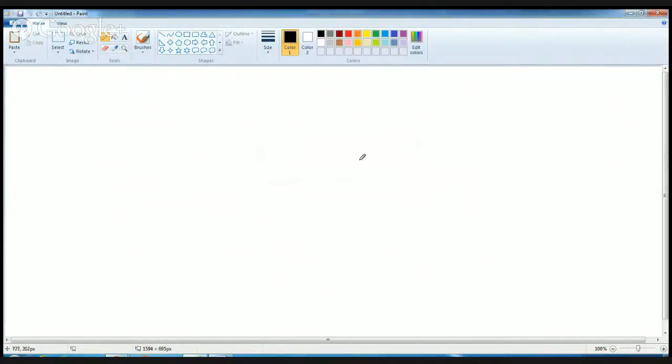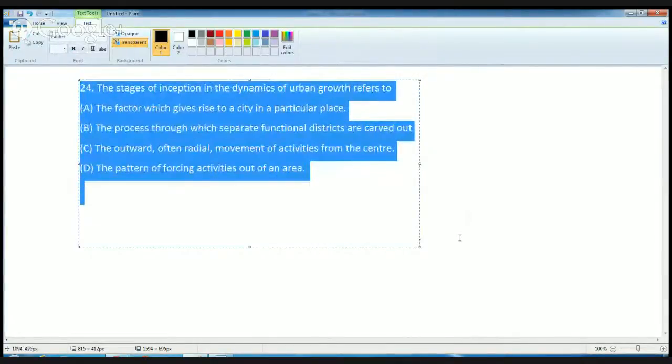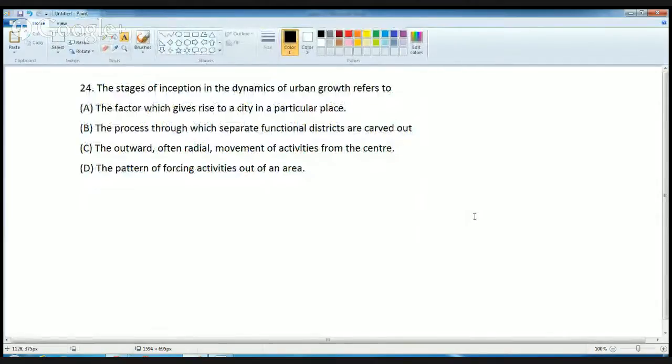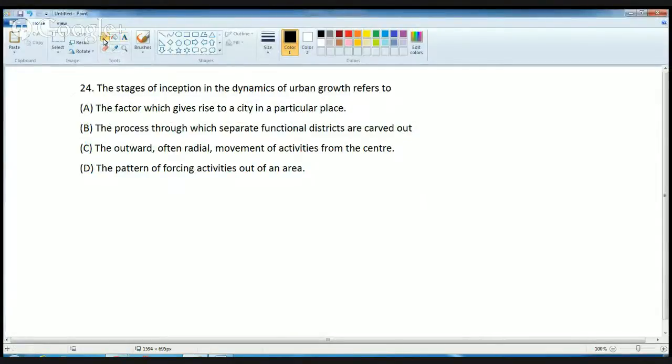The next question talks about urban development and regional development. The stages of inception and dynamics of urban growth are referred to. What is meant by inception? Inception means birth, or how something originates. So the direct answer to this is factors which give rise to a city in a particular place. Inception means giving birth to or giving rise to. So the stage of inception in urban growth is what factors lead to the growth of an urban area in that particular region.